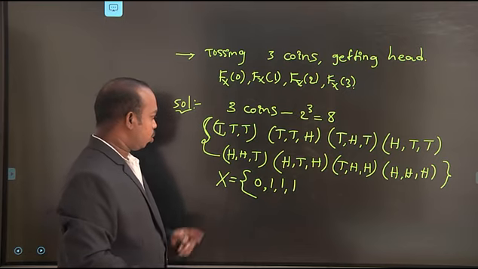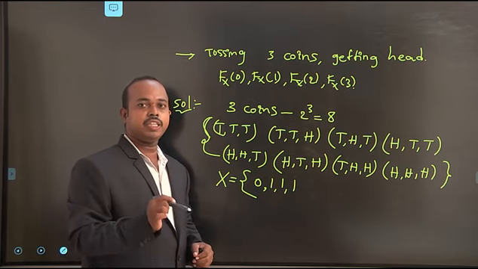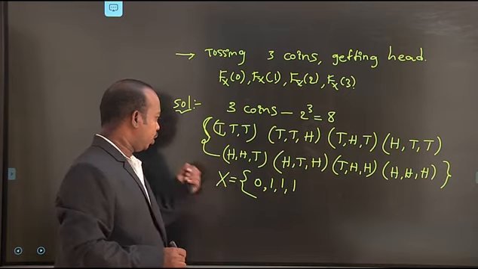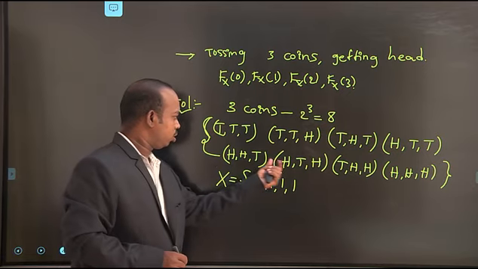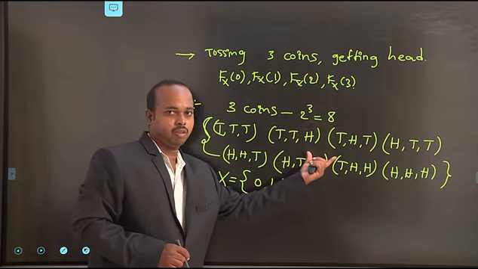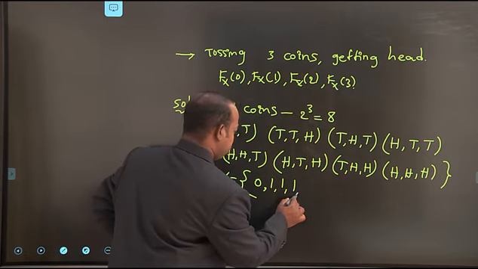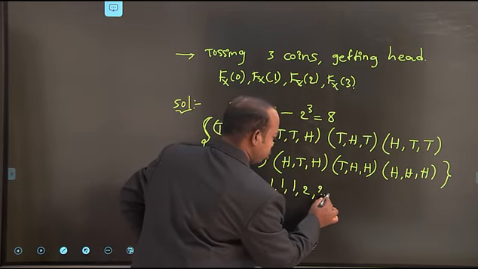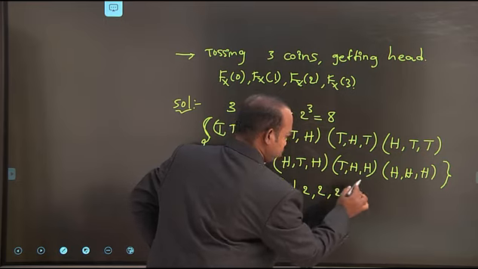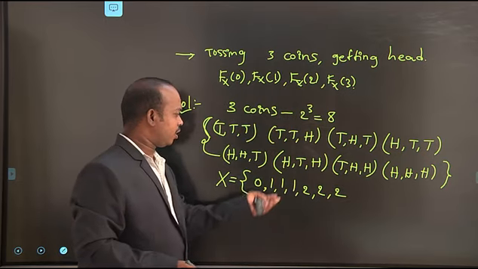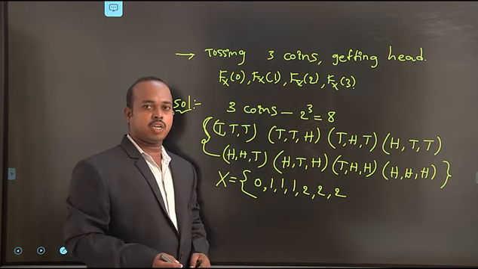Next case is getting 2 heads. The elements with 2 heads are 1, 2, 3, so we write 2, 2, 2, because there are 3 chances of getting 2 heads.